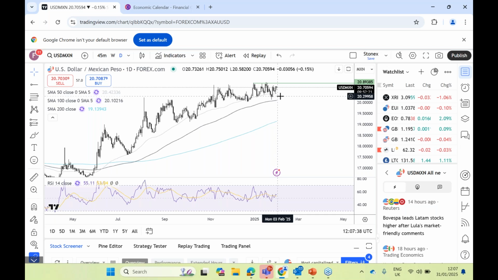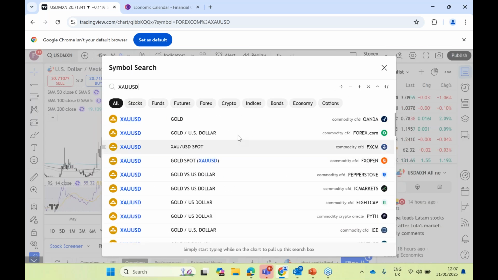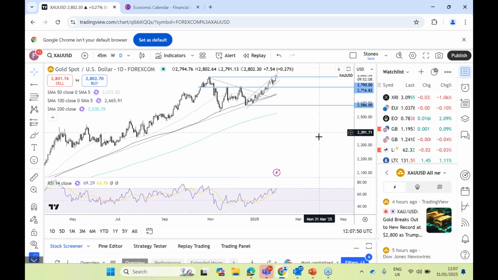So I wonder whether most of that had been priced in already. But do prepare yourself for some volatility on Monday. The other thing to be watching out for, obviously, is gold. Gold is trading at a fresh all-time high.